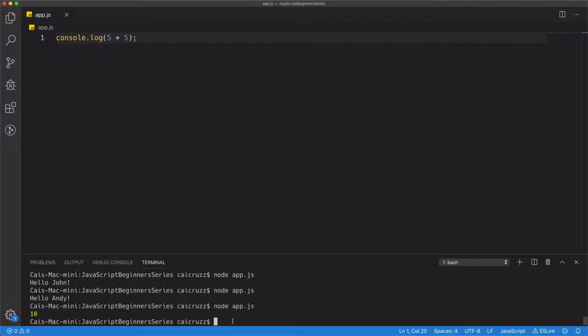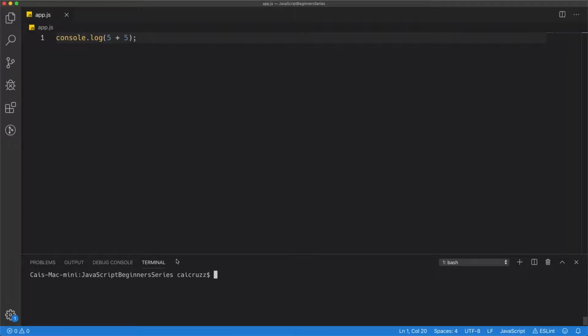But it's not reusable, and that's where functions come in. Functions are a way for you to package up code and just reuse it across your app. If you wanted to add 2 numbers, maybe 3, maybe 4, maybe 10 all across your app, and you had to write console log 5 plus 5 explicitly, you're going to run into bugs. You're going to mess up one of those times that you're writing that specific line of code.